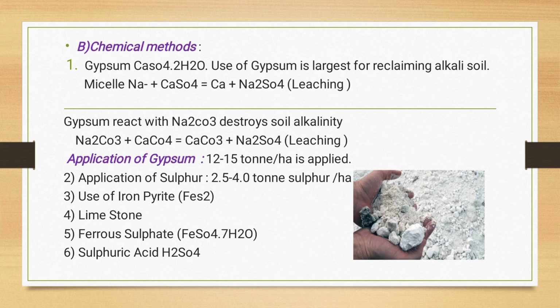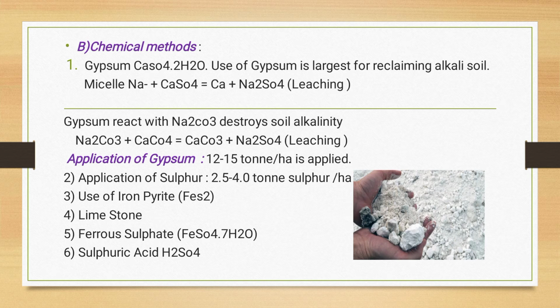Second one is the chemical methods. We add gypsum. It is a very important part. Gypsum is the reclaiming agent. We add gypsum to the soil. The use of gypsum is the largest for reclaiming alkali soil. The sodium on the micelle reacts with gypsum, then sodium sulfate is leached out. Gypsum reacts with sodium carbonate and destroys the soil alkalinity.